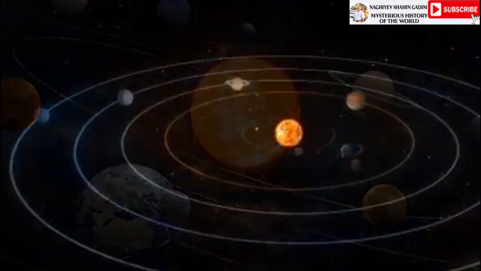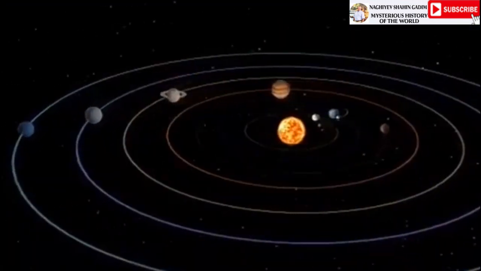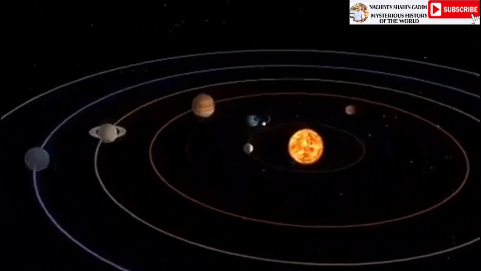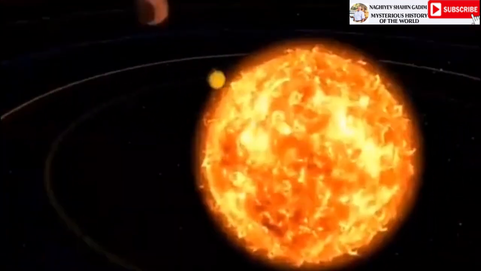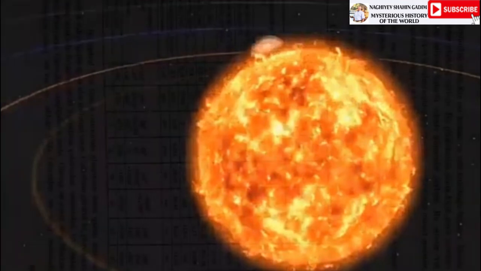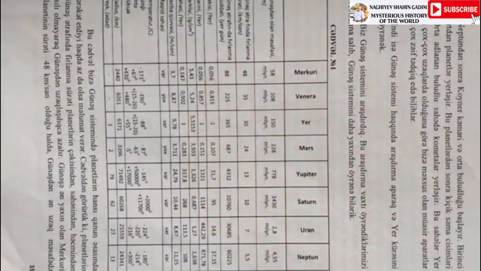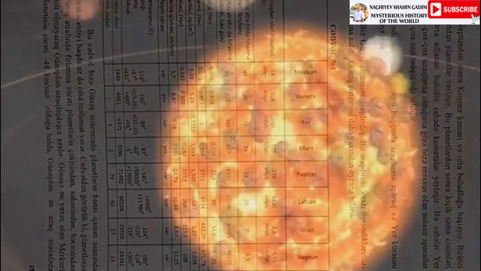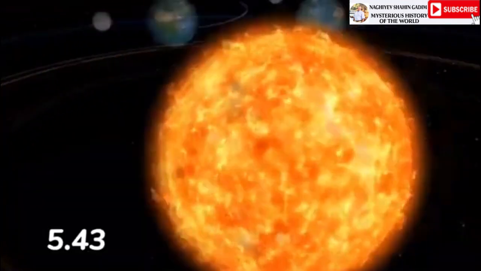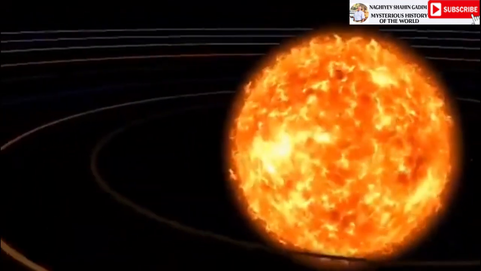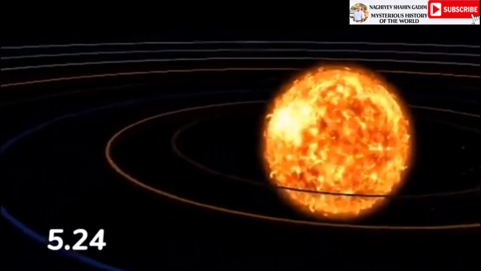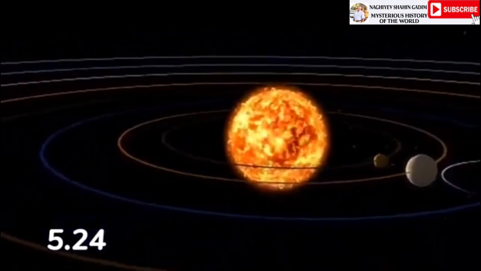From this table, we see that the gravitational force of the planets is equal to the weight of the planets. The gravity of heavy planets is high, the gravity of light planets is low. From this table, we can see that all planets have a magnetic field. However, there is almost no magnetic field on Earth, Venus, and Mars. The magnetic field on the gas body is so strong that the tail of the magnetic field of this planet reaches the magnetic field of the other planet.